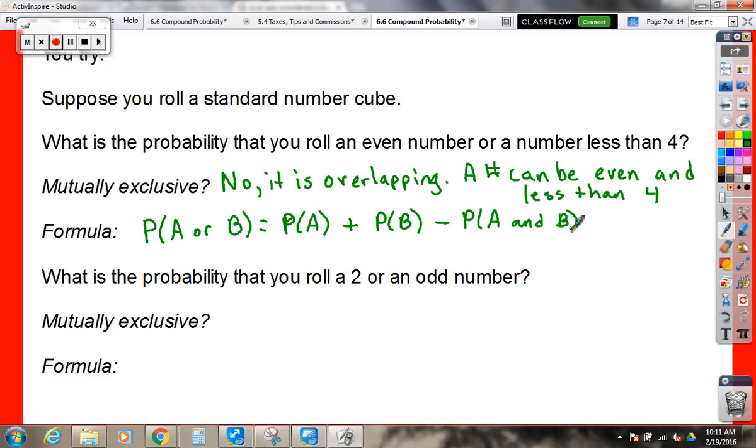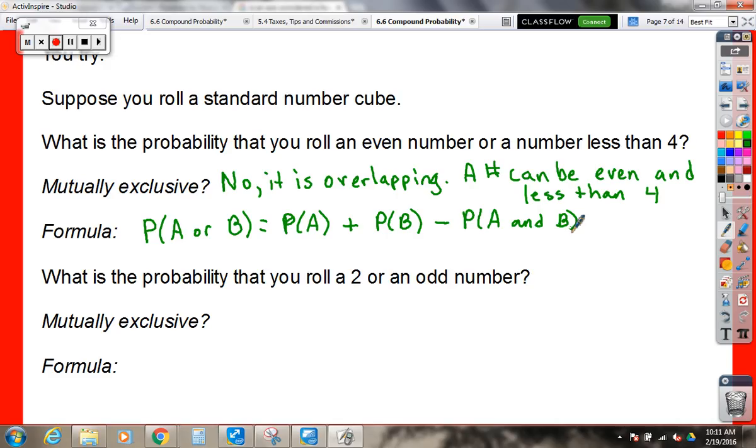Okay, so what's the probability first that you're gonna roll an even number? Olivia, how many even numbers are there on the die? You've got 2, 4, and 6, right?